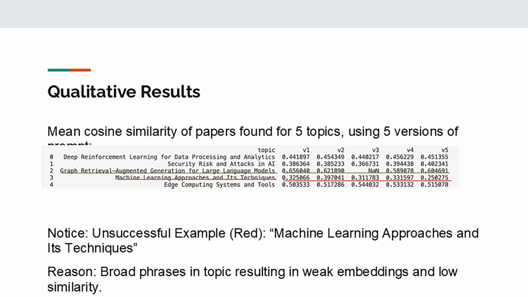So for an unsuccessful example of the result, this is for finding papers for the topic machine learning approaches and techniques. We can see the cosine similarities are pretty low, regardless of the version of the prompt we tried. And we believe the reason was the topic was too broad and there are no strong semantic signal words, which results in weak embedding and low similarity.